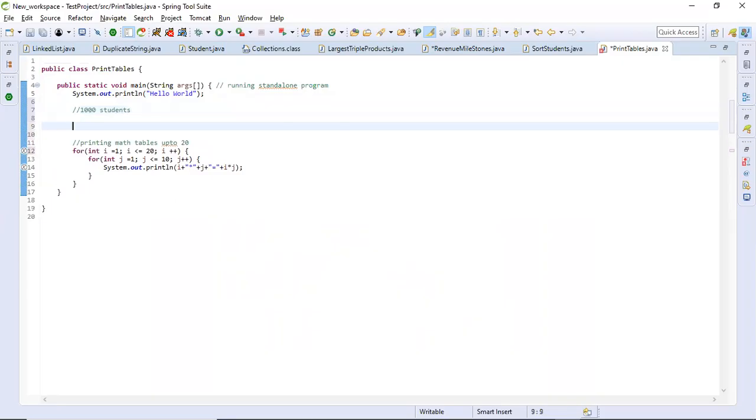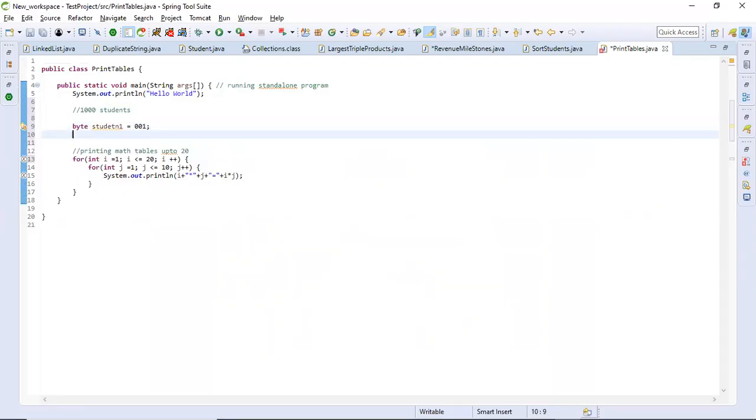When we are allocating numbers for students, how many do we need? Maximum 1,000 numbers, right? I can say byte student1 equals 1, ID is 001.